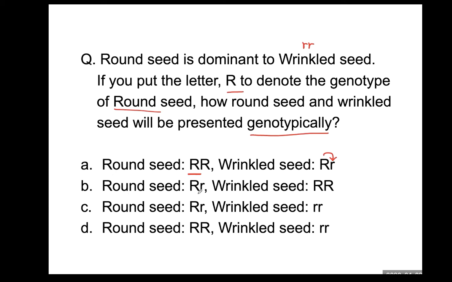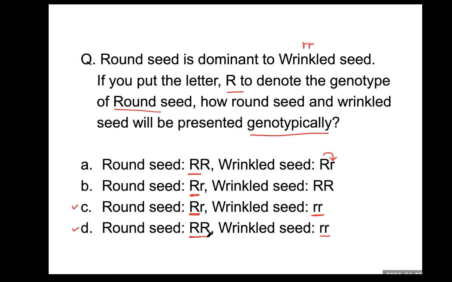For round seed, at least you carry one large R, that's enough. If we have two, of course, it appears round seed. For wrinkled seed, here, small r, there is no large R. Therefore, there is no allele for round seed. This is the answer. Round seed, large R, correct. Wrinkled seed, small r, this is also correct. So the answer is C and D.